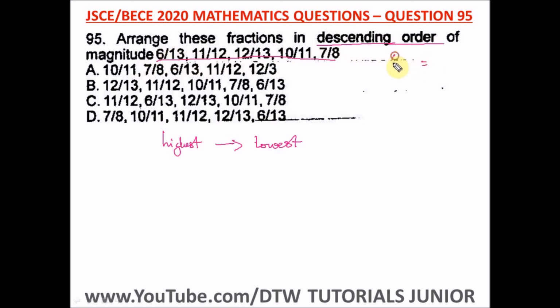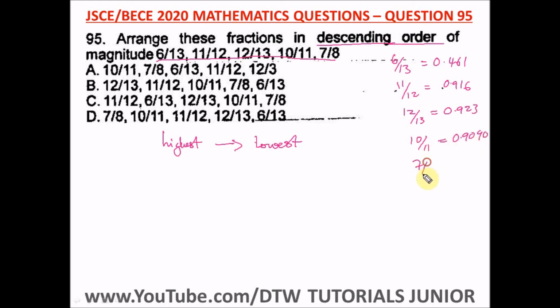The decimal value of 6/13 is 0.461. 11/12 is 0.916. 12/13 is equal to 0.923. 10/11 is equal to 0.9090.